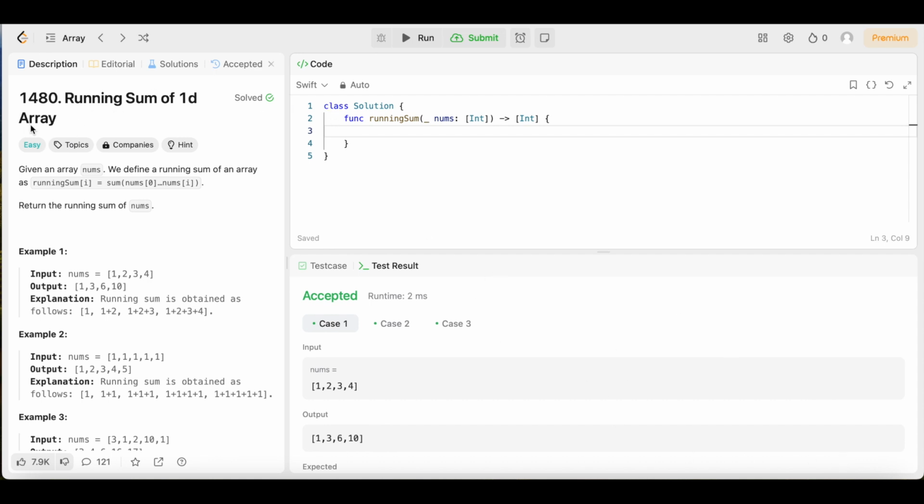Now, with all that being said, I know why you're here. Y'all want to know what the question is. And today we have question number 1480, running sum of a 1D array.